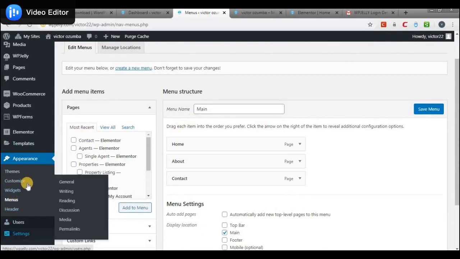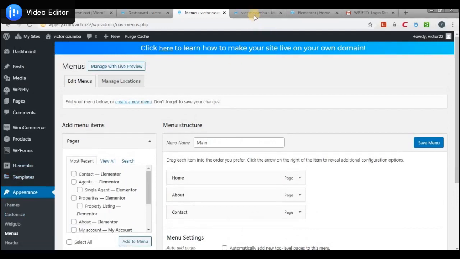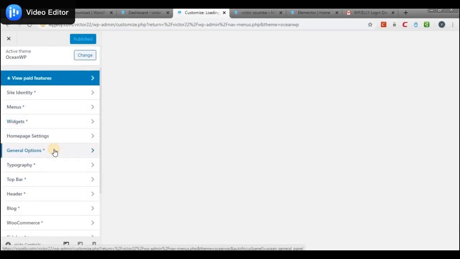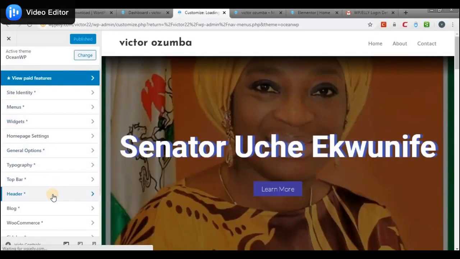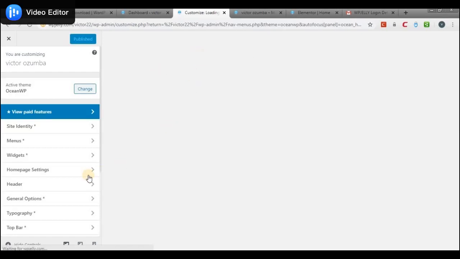Then the next thing I would like to show you is, we could go to customize. From customization, you could actually edit the theme. That is the template we're using for this website. So we could actually edit the template from customize. And then here we could go to the header. I already showed you the header. The header is the same place that the menu is located, where the menu lies.